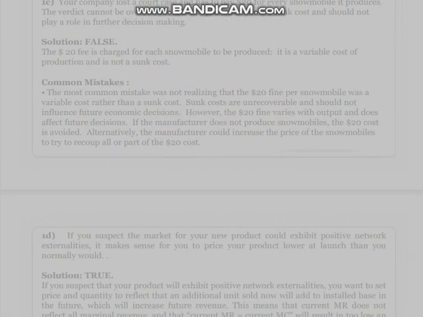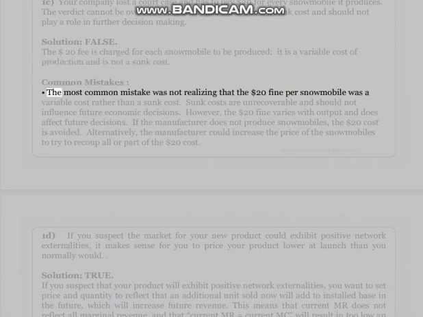1C. Your company lost a court case and has to pay $20 for every snowmobile it produces. The verdict cannot be overturned. That implies that this is a sunk cost and should not play a role in further decision-making. Solution: false. The $20 fee is charged for each snowmobile to be produced. It is a variable cost of production and is not a sunk cost.